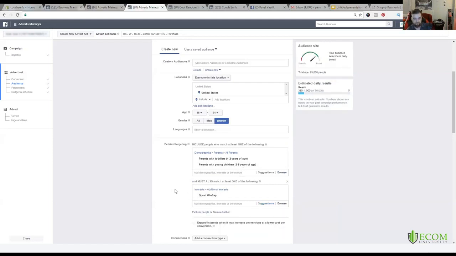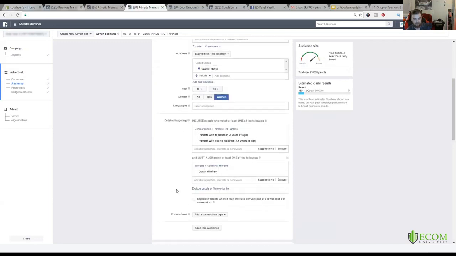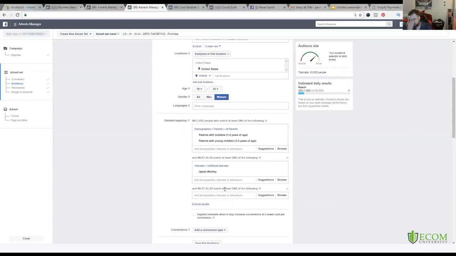And maybe I want to narrow it even further, right? Maybe I'm selling, let's see here, a phone case or something. Maybe I know that most of my audience buys with iPhones within this toddler niche.